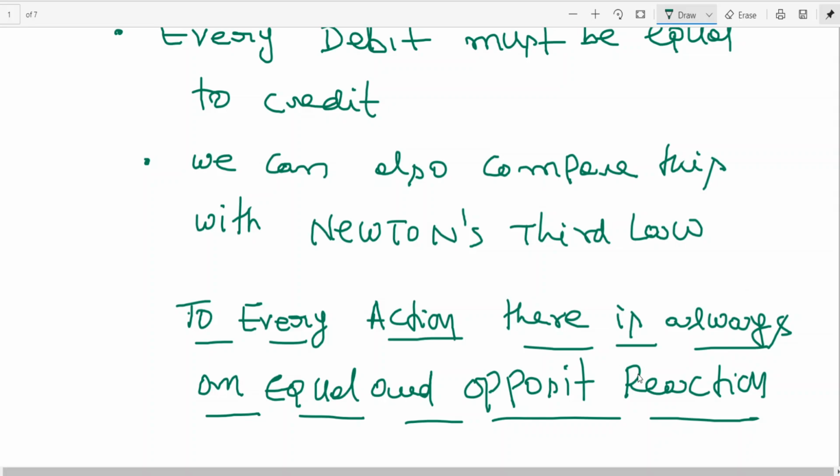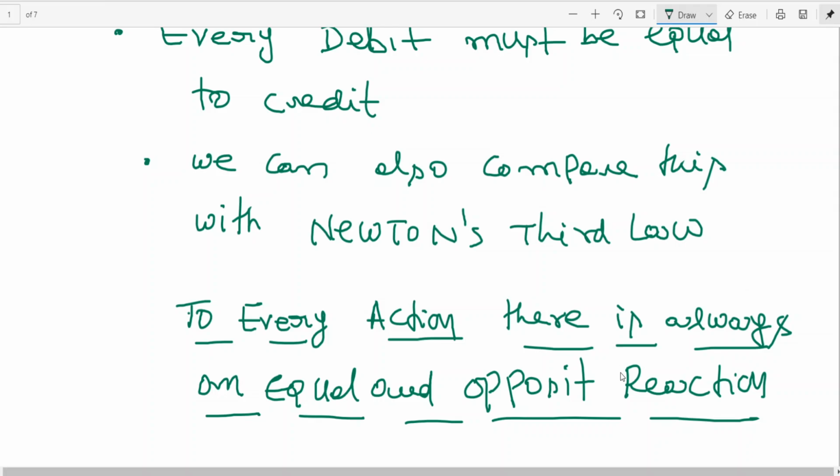I told you 20 rupees, you have paid. Equal action, opposite reaction: 20 rupees, the book they are giving. So the double entry system is being compared with Newton's third law. Are you following? Somebody is going to ask you how you are going to record a transaction. You should say by following the double entry system.